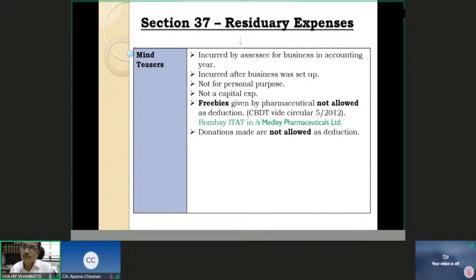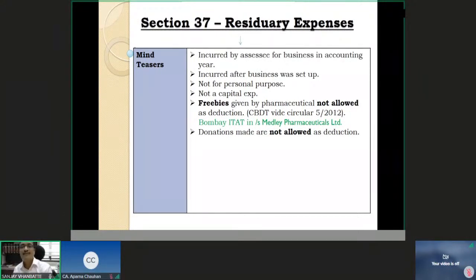The code of conduct issues are not applicable to me because I am not a doctor, I am a pharmaceutical company, and therefore you cannot make a disallowance in my hand of the freebies which I distributed to the doctors, because I have not violated any law. Code of conduct by IMC is not applicable to me because I am not a doctor. I am not supervised by the Indian Medical Council.